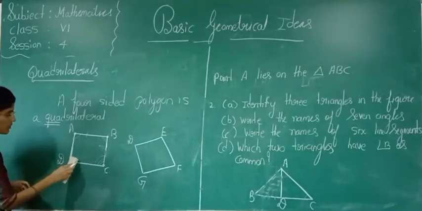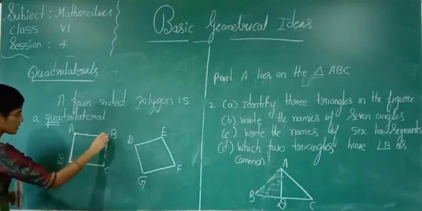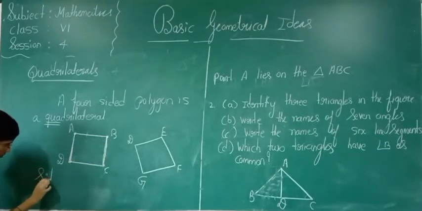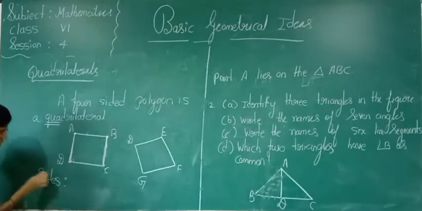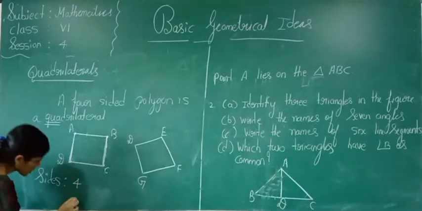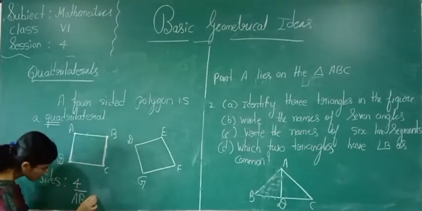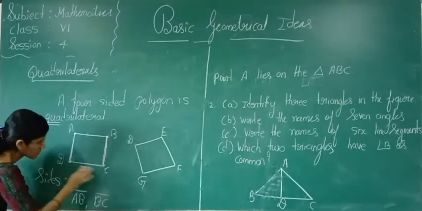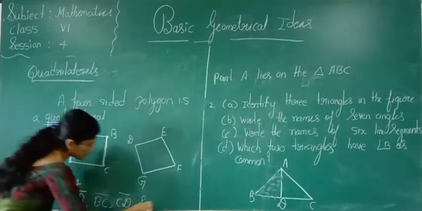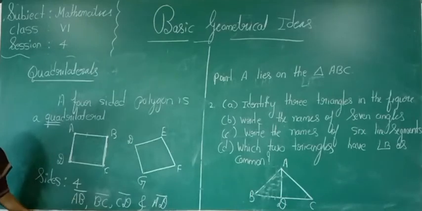Yes or no? Now we will write here. Now sides. How many sides does it have? It has 4 sides. Which are those? Line segment AB, BC, CD and AD. How many sides does it have? 4 sides.